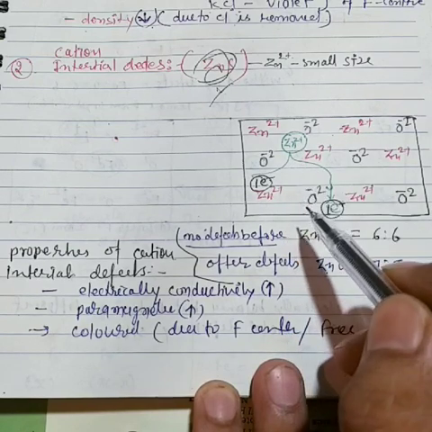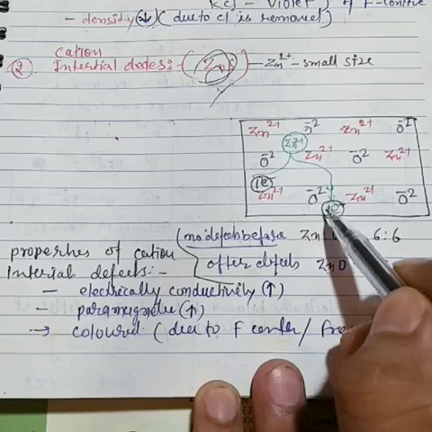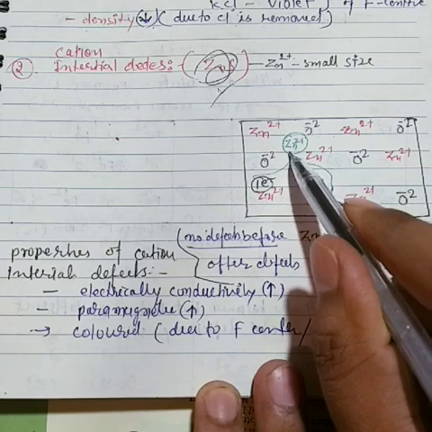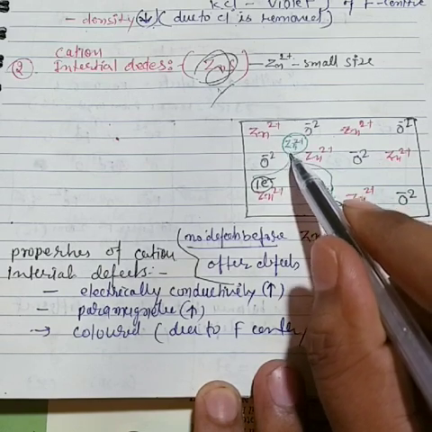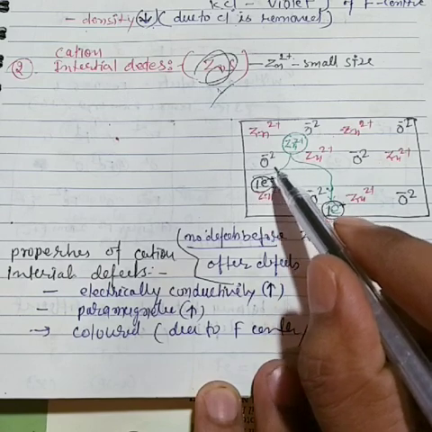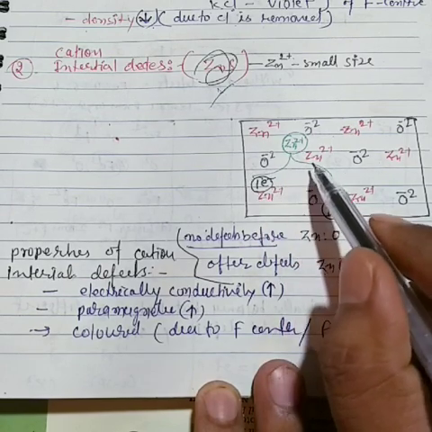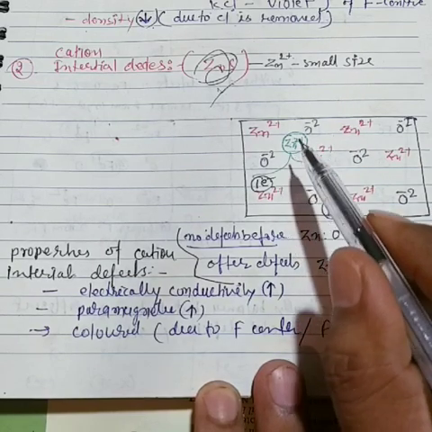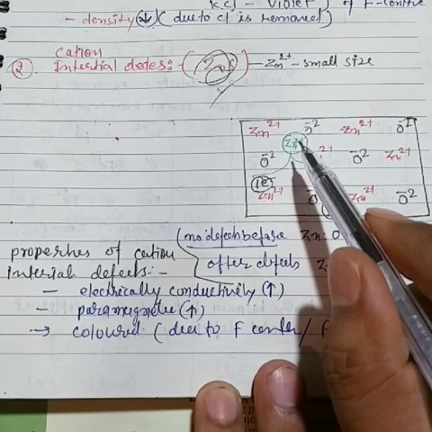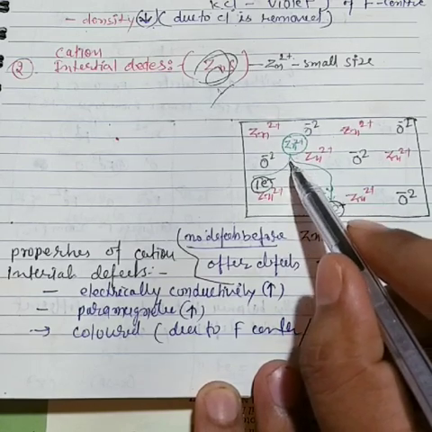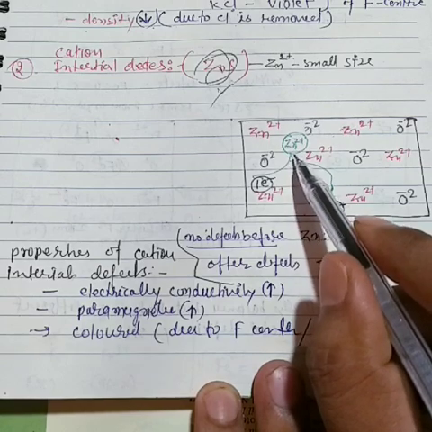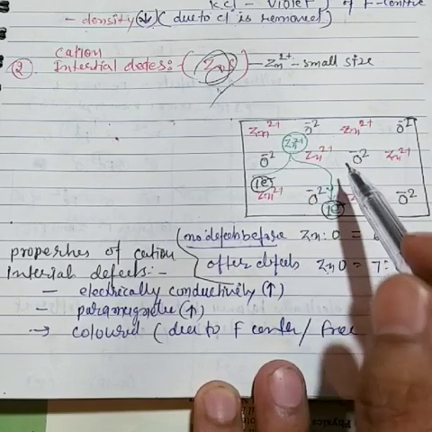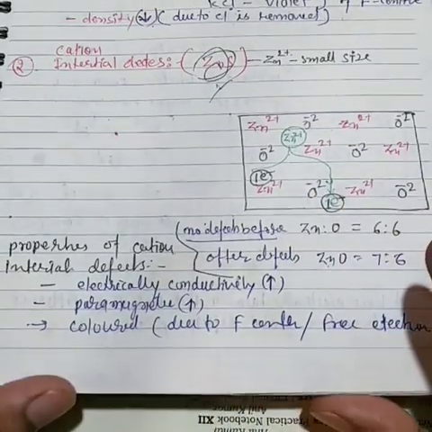One zinc atom is removed from its lattice, and this zinc 2 plus cation sits in an interstitial position. And one more thing: why is the zinc trapped here? Because it is a cation, and in the previous video we understood that cations form the voids, and anions form the face and corner. So here it is very important, students.